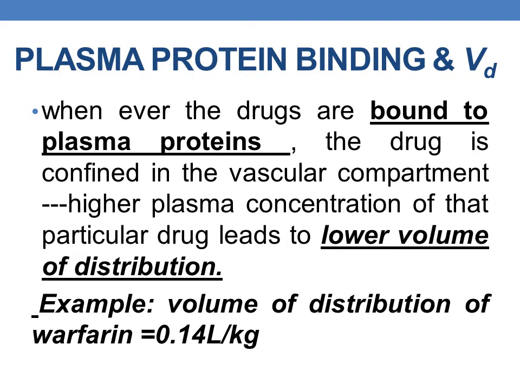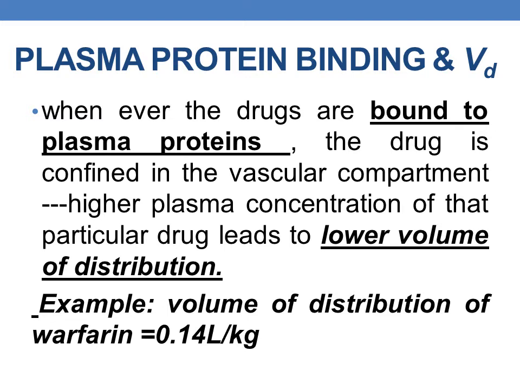Now coming to plasma protein binding. Whenever the drugs are bound to plasma proteins, the drug will be confined in the vascular environment. This leads to higher plasma concentration of that particular drug, leading to a lower volume of distribution.